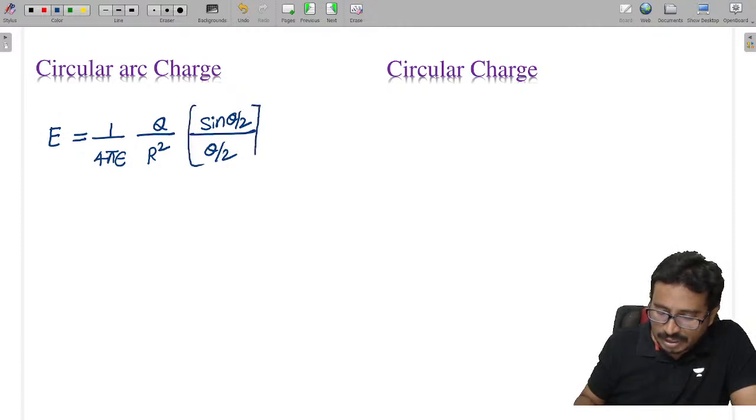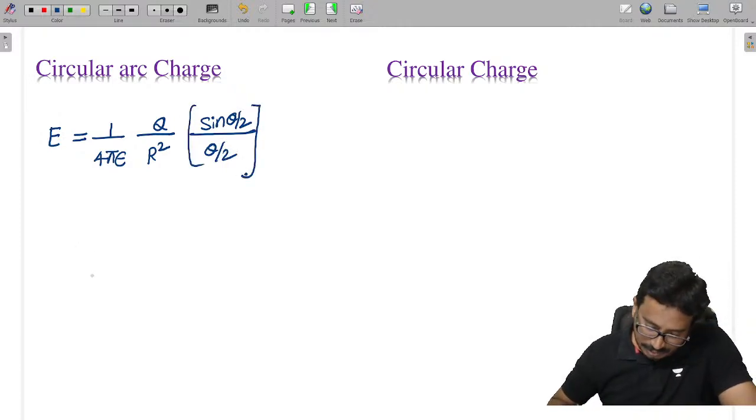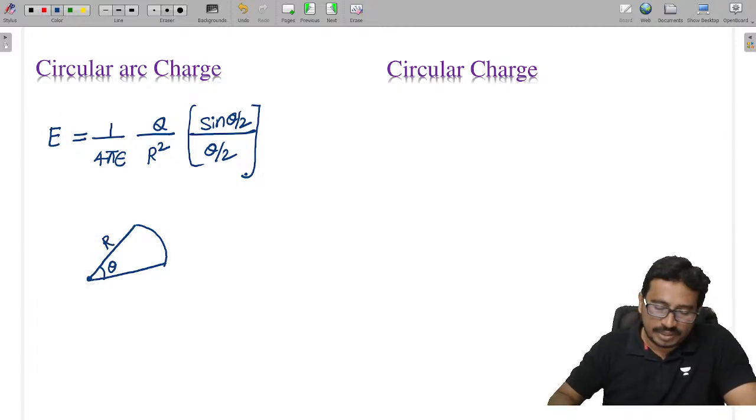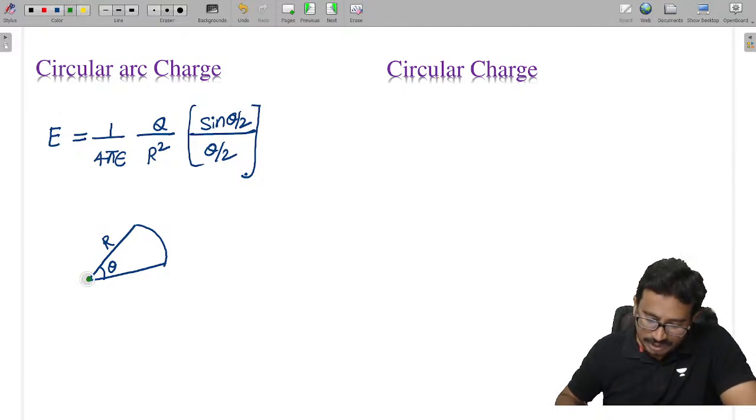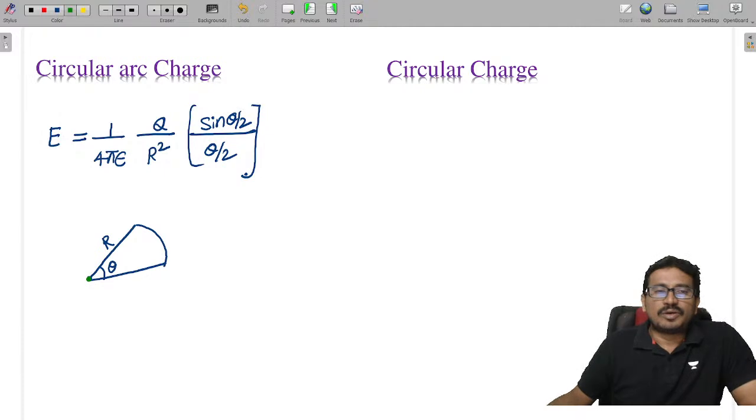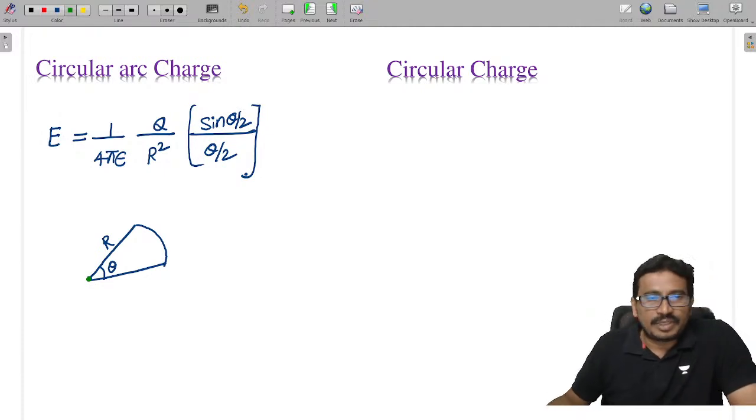Consider we have an arc like this, and this angle is theta, where r is the radius of this circular arc. We need the electric field at the center point, which is given as kq by r square into sine theta by 2 by theta by 2.